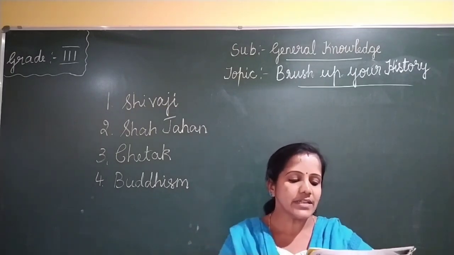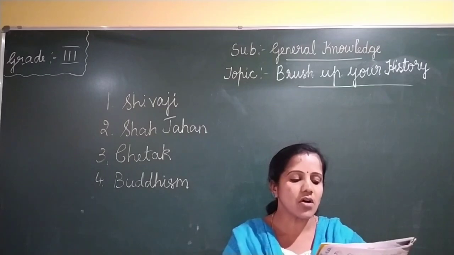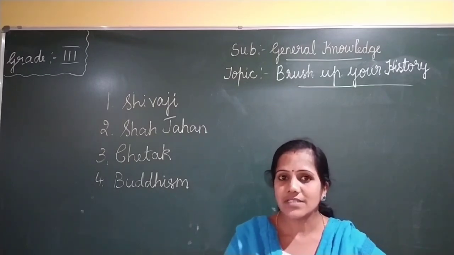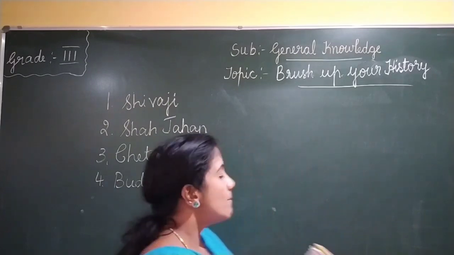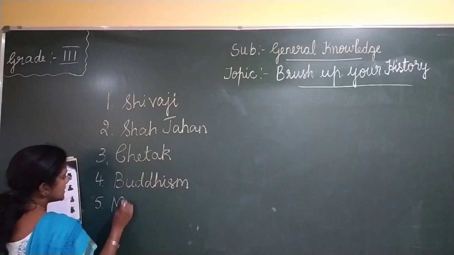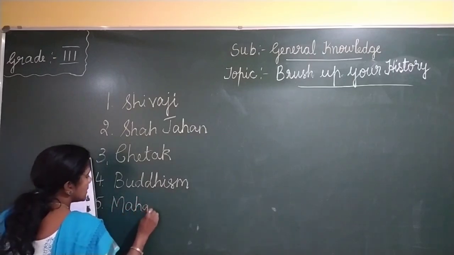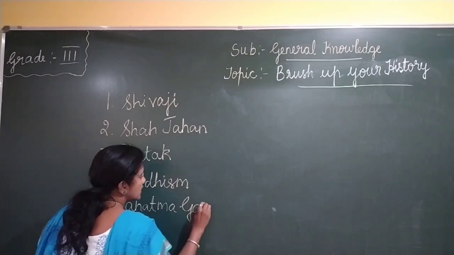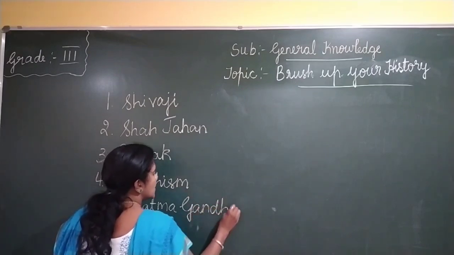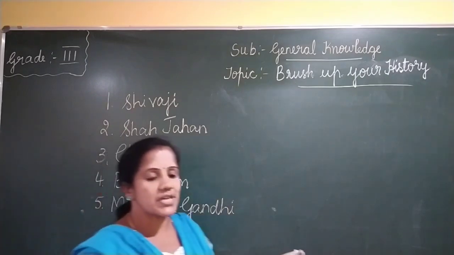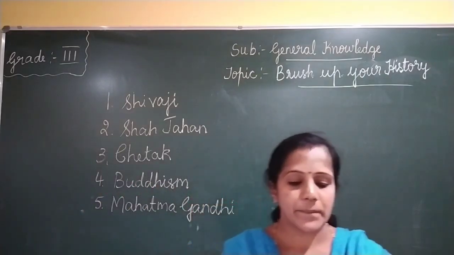The fifth one, who was the leader of freedom struggle in India? Yes, it is Mahatma Gandhi. The fifth answer is Mahatma Gandhi. So Mahatma Gandhi was the leader of freedom struggle in India.